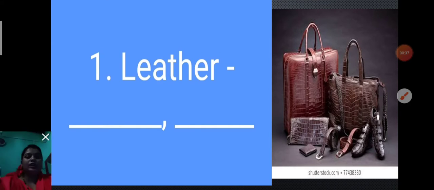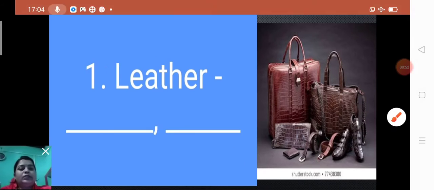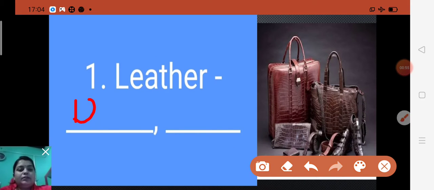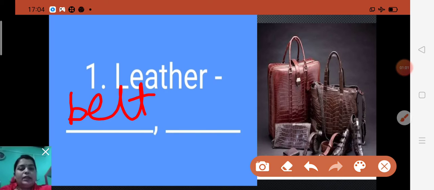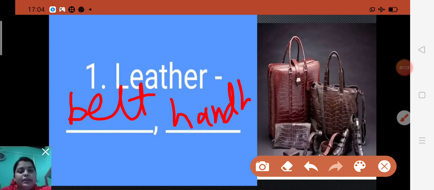So first, what do you know, children? Leather is animal skin and hide used as clothing, footwear, handbags, belts, and sports equipment. There you will write only two. You can write belt, B-E-L-T, and handbags, H-A-N-D, hand, B-A-G-S, bags. The two things which are made of leather are belt and handbags.